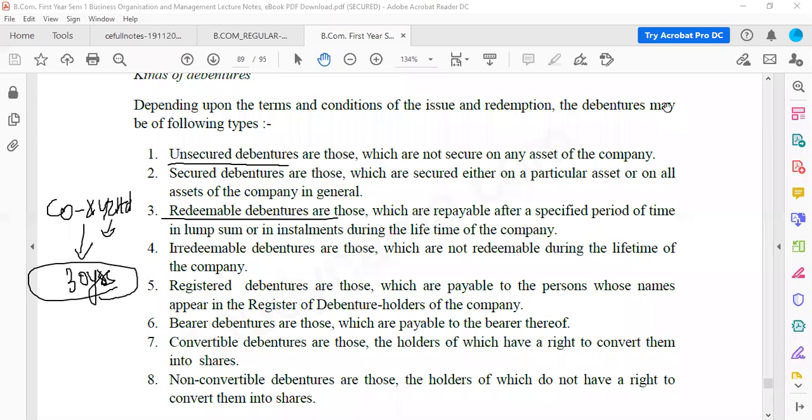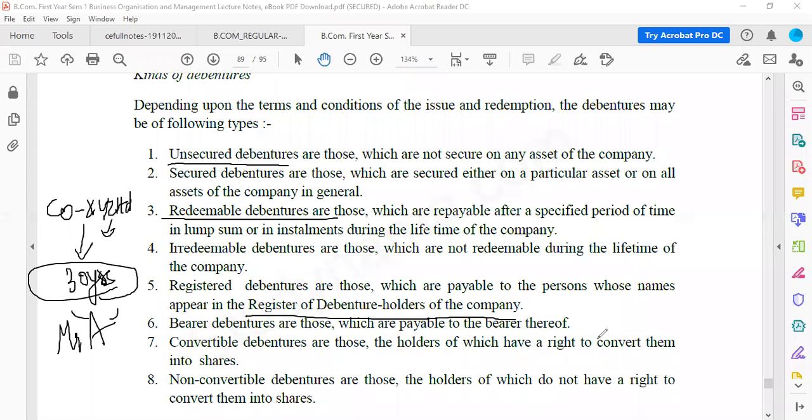Okay, so that is irredeemable debentures, where they don't give back your principal amount. Then registered debentures. Registered debentures are where the company has a debenture register, and your name will be written in that register. Let's say Mr. A is a debenture holder. That will be written in the register of debenture holders of the company. So this is known as registered debentures.